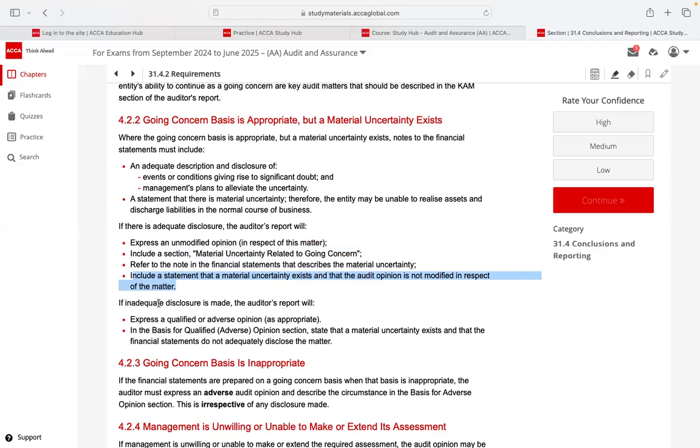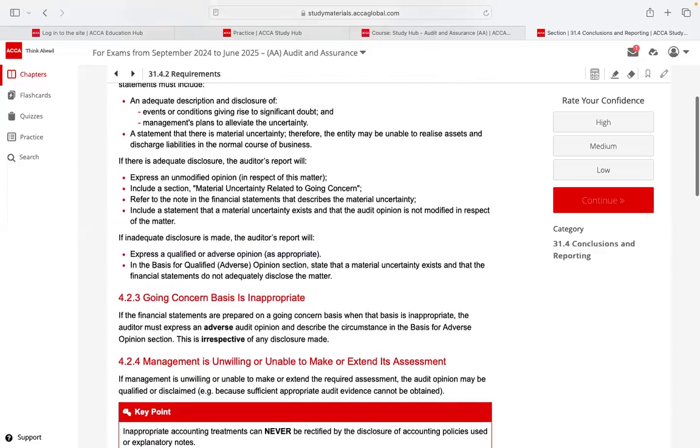If the disclosure is not adequate, then, if it is a serious problem, he may go for an adverse opinion. If it is not so material, not pervasive, then he may go for a qualified opinion. It is mentioned here. So these are things you have to read.